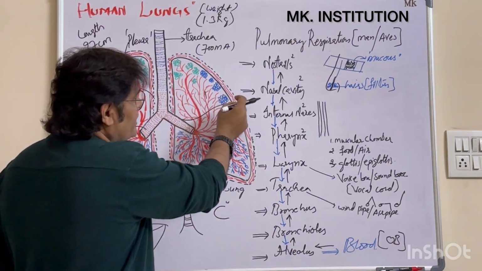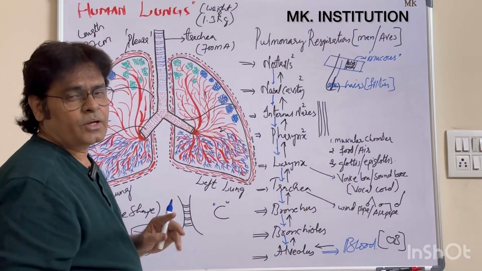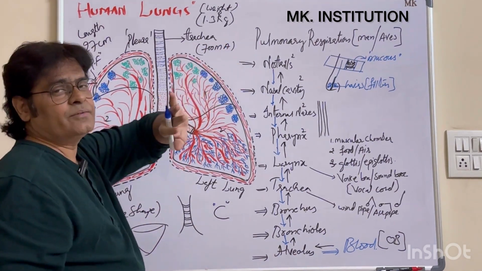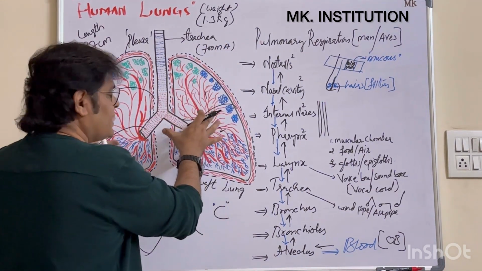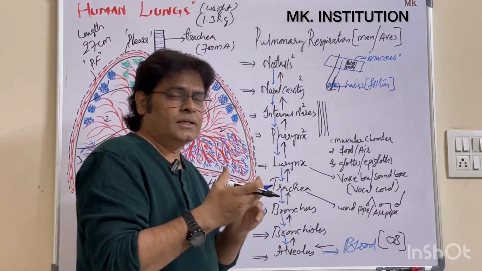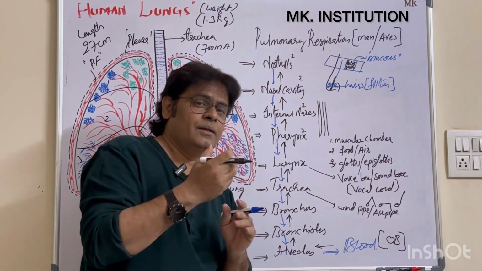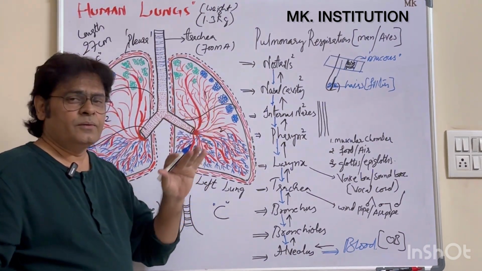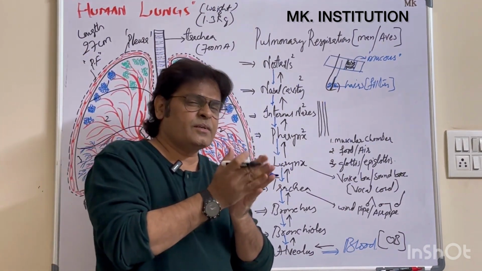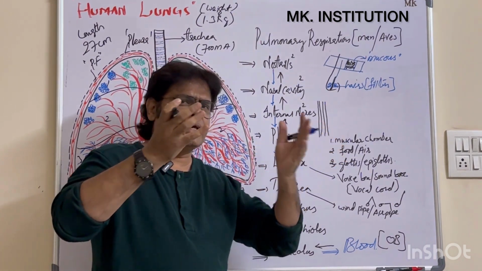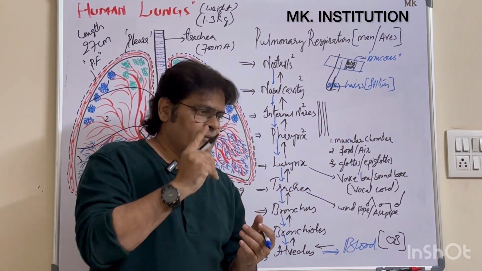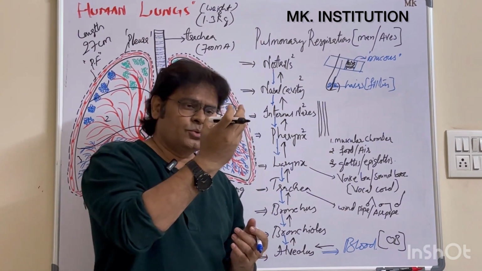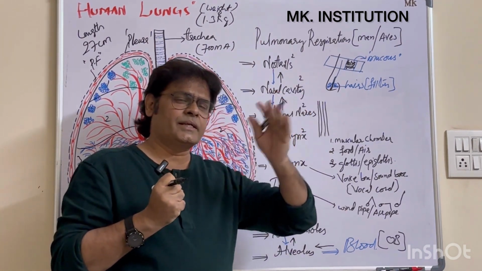Air sacs, what they call alveoli. How many alveoli are present here? Nearly 700 million alveoli are present inside the lungs. What are these alveoli doing? They help in exchanging the gases and in the purification of air. We take in a mixture of air, but our alveoli have the capacity to absorb the oxygen and release all other gases.